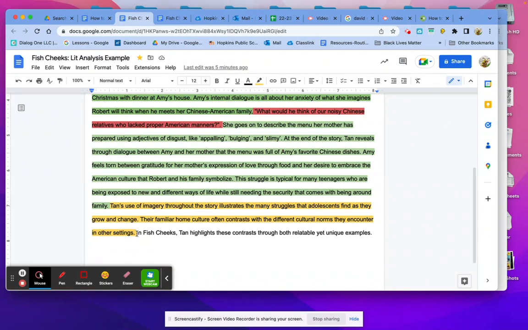That last sentence that I have in Fish Cheeks, Tan highlights these contrasts through both relatable yet unique examples. Again, I just want to point out that I used relatable because this has to be universal, and yet it's not going to be interesting unless she makes a story have some unique elements to it. So that is how I ended my paragraph.